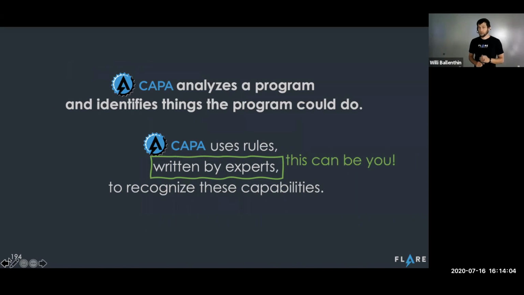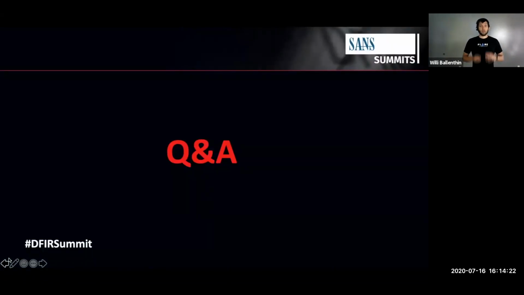It'll try to find those capabilities. And it's going to use rules to do this, and those rules can be written by you. They should be written by you. And very soon we'll have a corpus of rules that can identify all the most interesting behaviors that we've actually seen in real-world malware. So at this point, I want to thank you for your time.